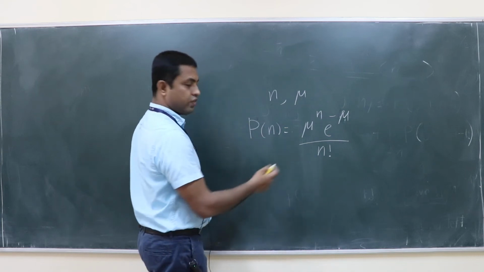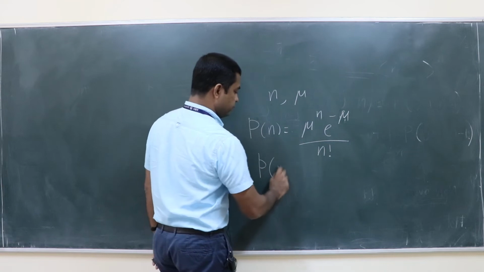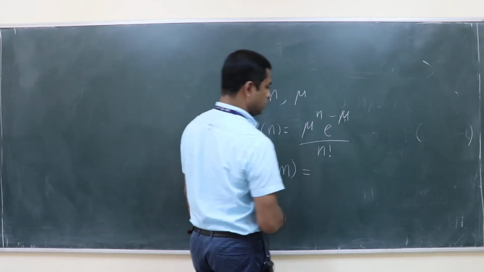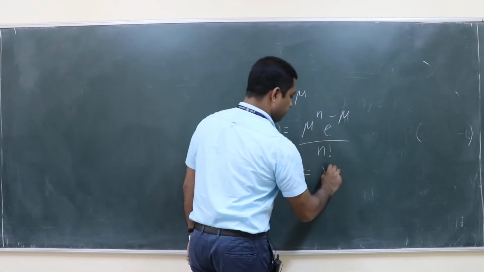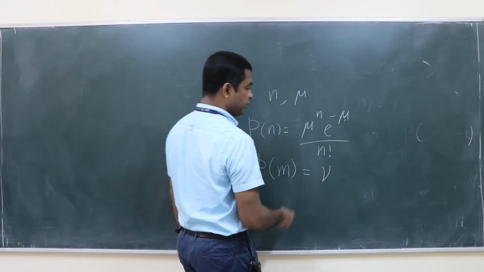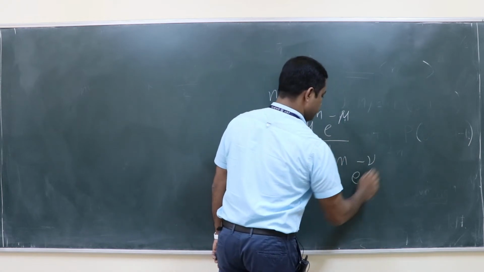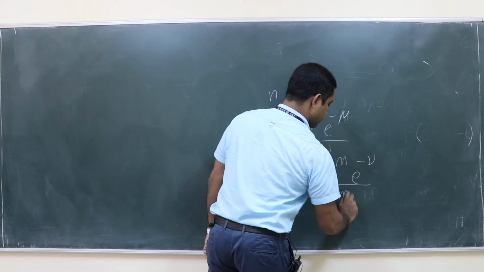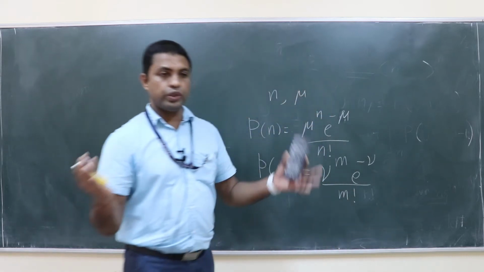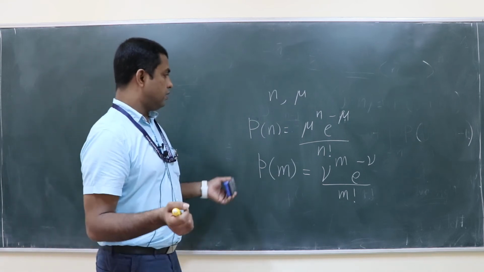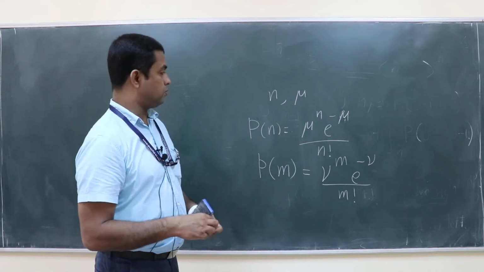There is another event which will give you P of m, that is also a Poisson distribution with the mean nu: nu power m, e power minus nu, divided by m factorial. So there are two independent events, each of them Poisson distributed.